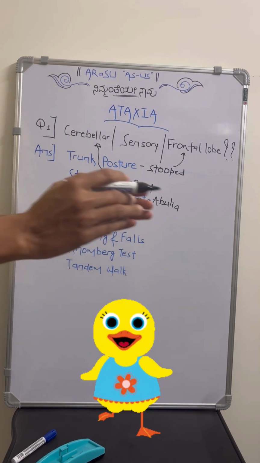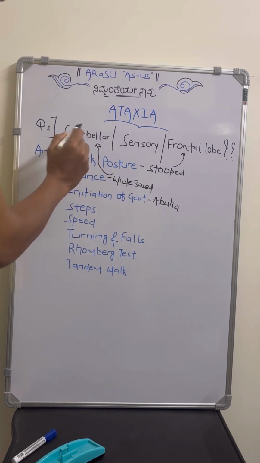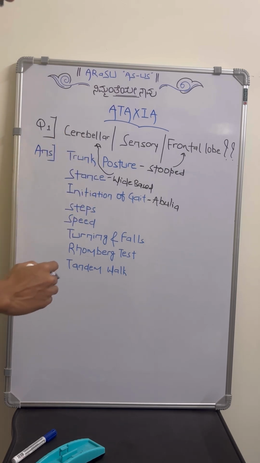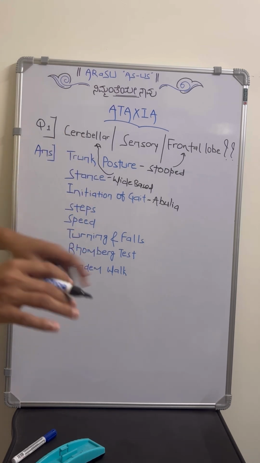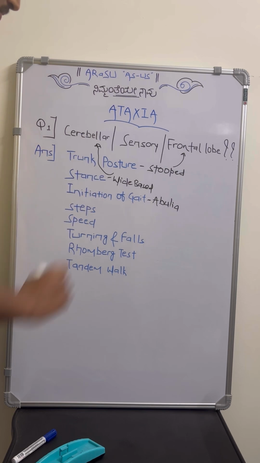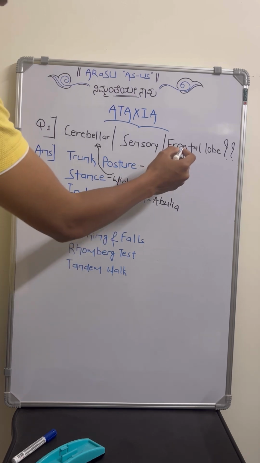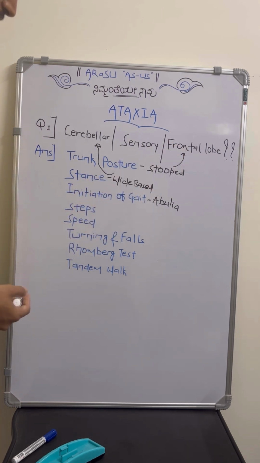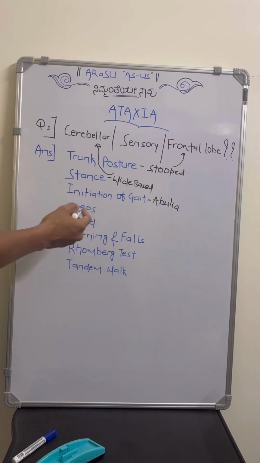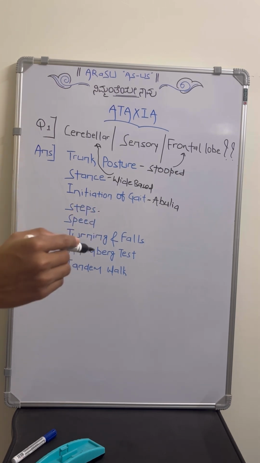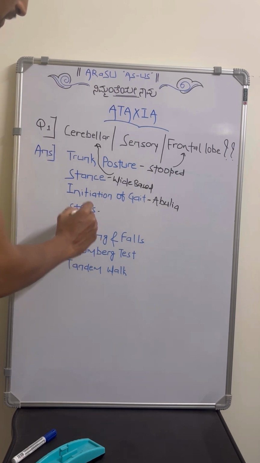Then once he starts to move, we observe the steps. How is he keeping the steps? In cerebellar dysfunction, there will be lurching or wide-based steps. Whereas in sensory ataxia, there will be high stepping. Whereas in frontal lobe lesions, like Parkinsonian disease, the steps will be short shuffling steps. So this will help again in differentiation.